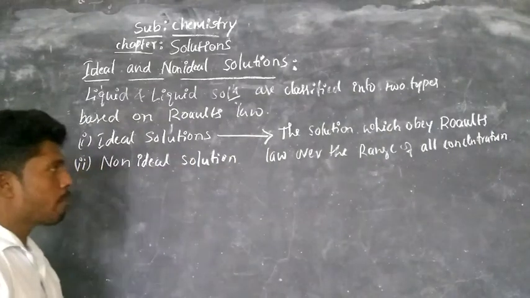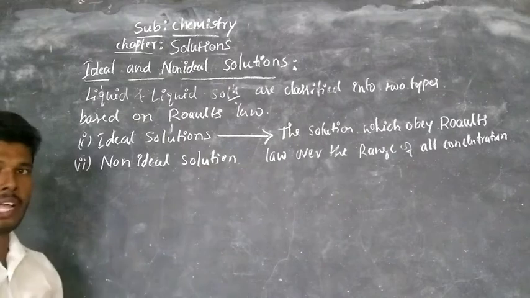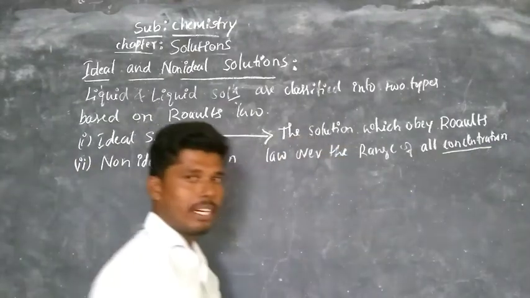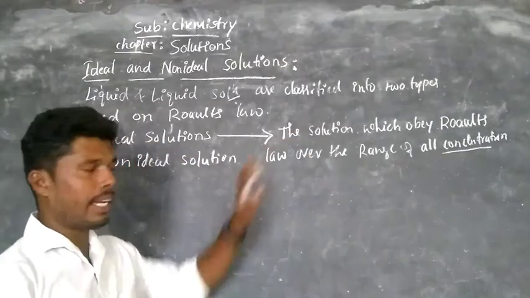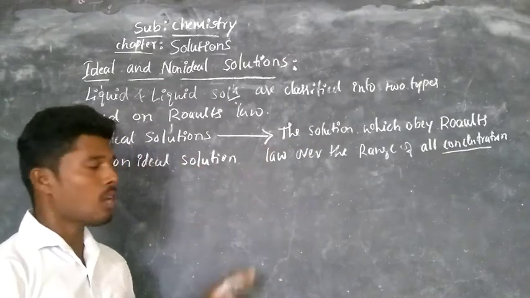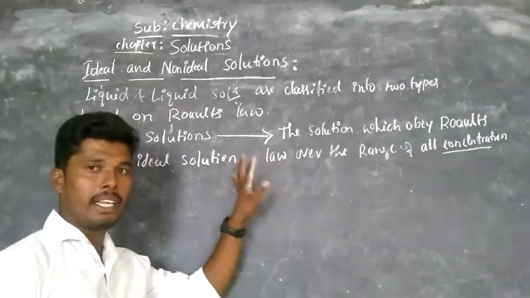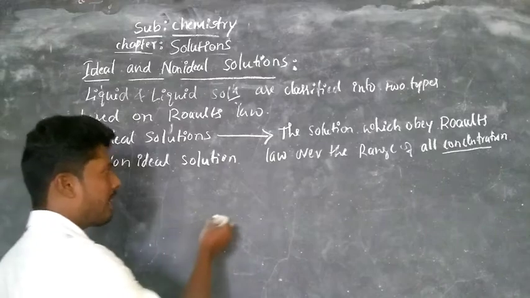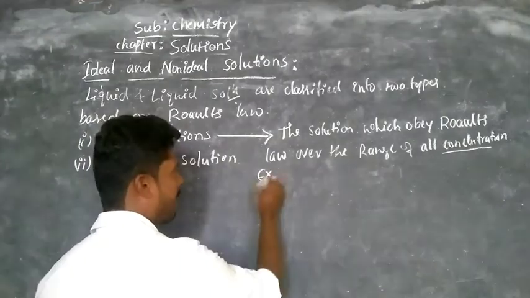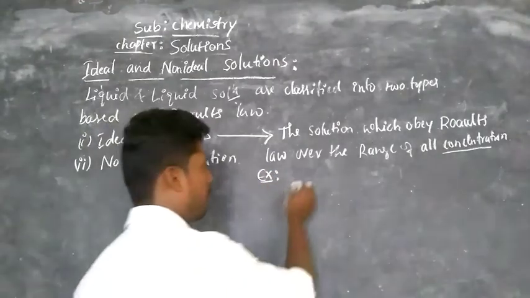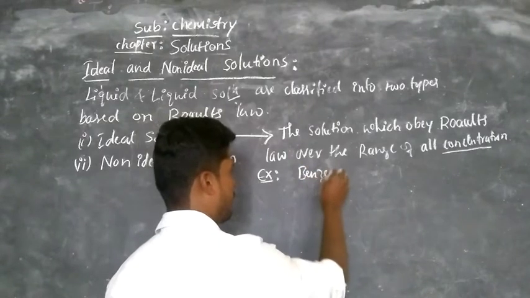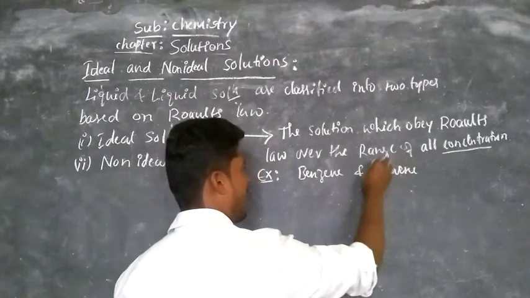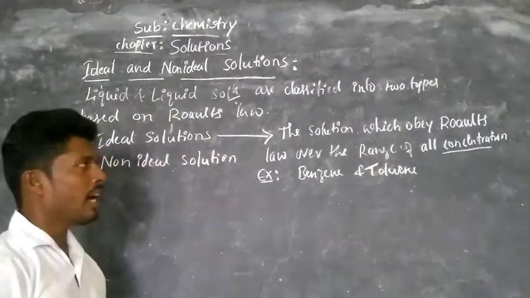Ideal solution. So observe, you know what is meant by Raoult's law. Now under all concentrations, the solutions which obey Raoult's law are called ideal solutions. The availability of ideal solutions is very rare. For example, benzene and toluene is an example of an ideal solution.